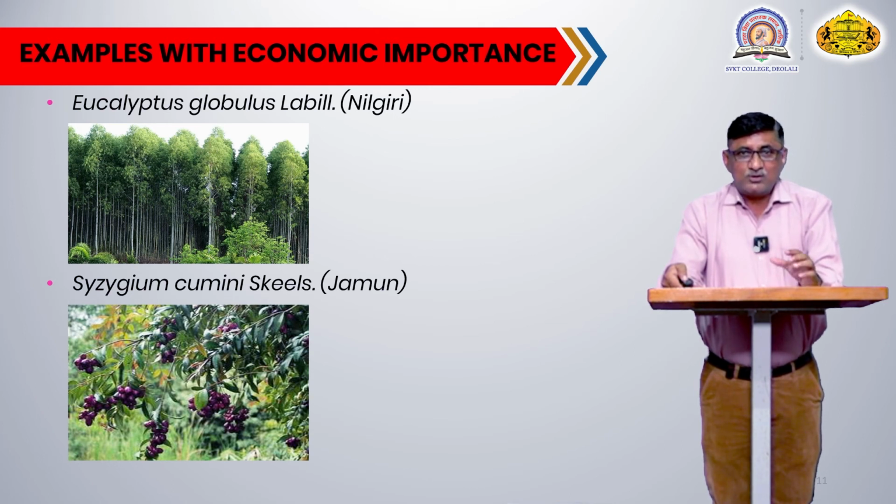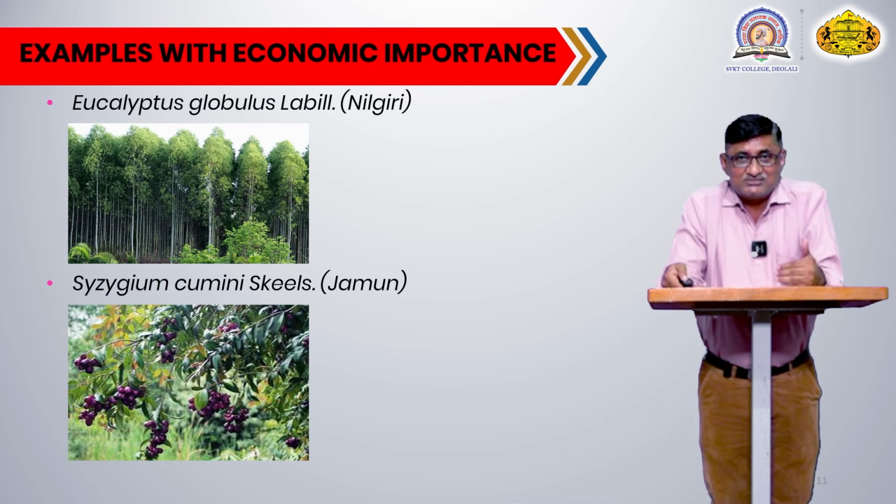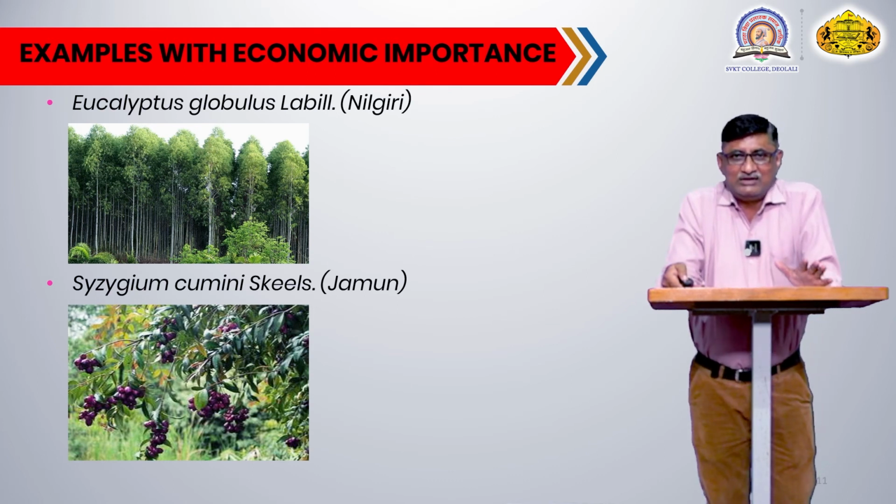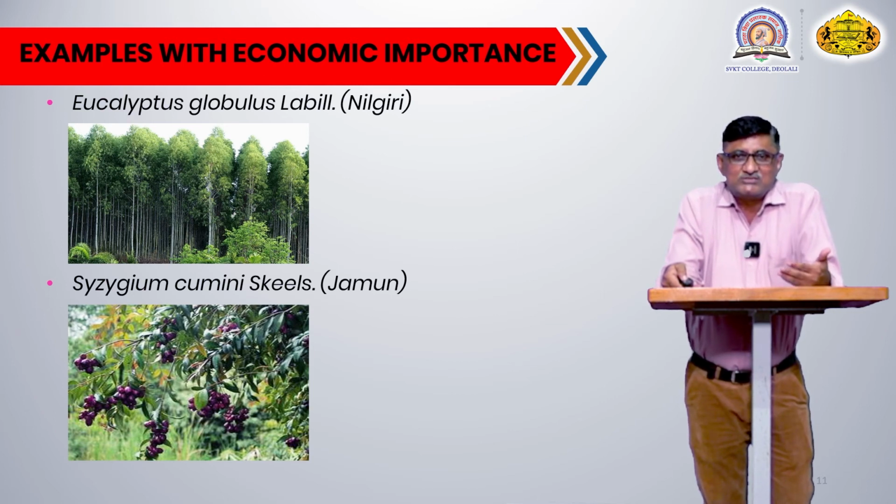Also, some plants of this family produce edible fruits, and these fruits are eaten all over the world, which gives the family more economic importance. There is also medicinal importance, so collectively this family has good economic importance. Now we will go to some examples which are commonly available for our observation.